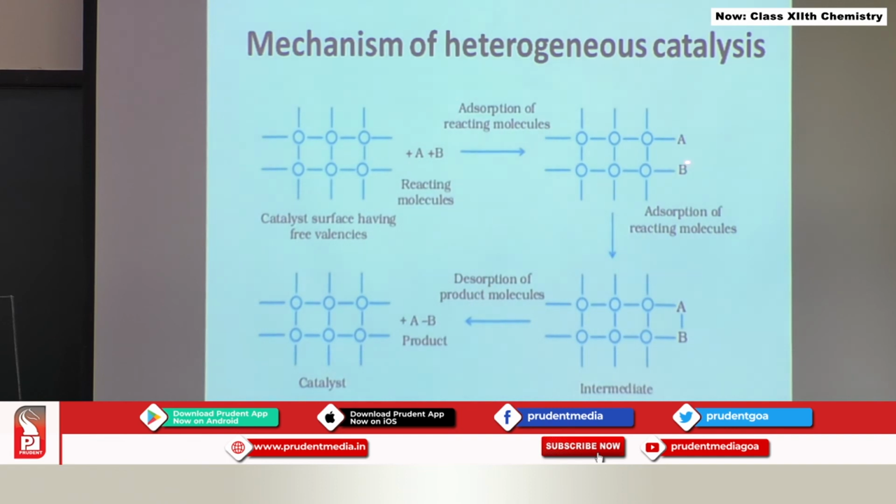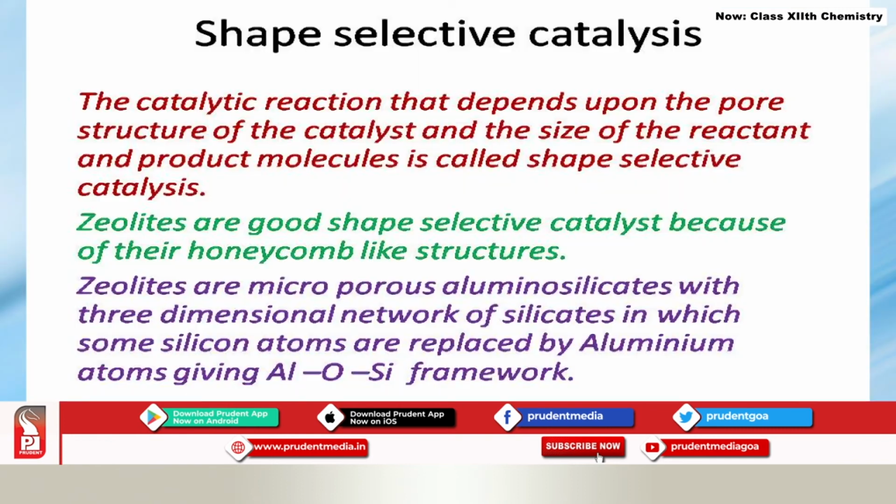Once they are adsorbed and settled on the surface of the catalyst, bond formation will take place between A and B. That means the reaction is taking place, and once the reaction is taking place, the product will be formed and that product will undergo desorption. It is going to get desorbed, removed from the surface. AB is our product, and once AB is desorbed from the surface, it is going to diffuse away from the surface of the catalyst. So, this is the mechanism of heterogeneous catalysis.